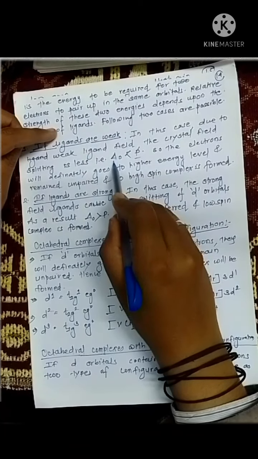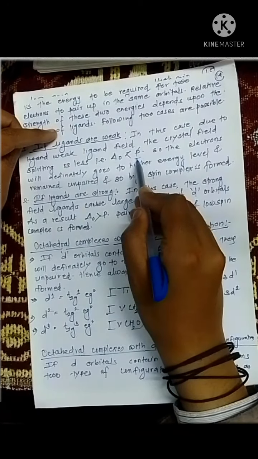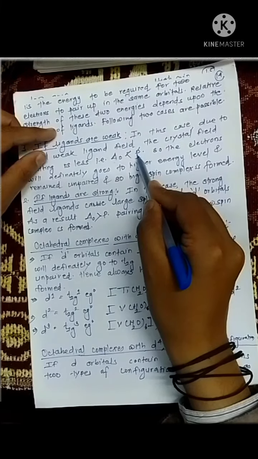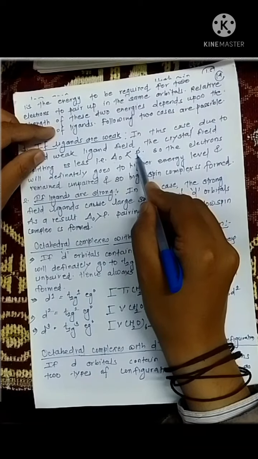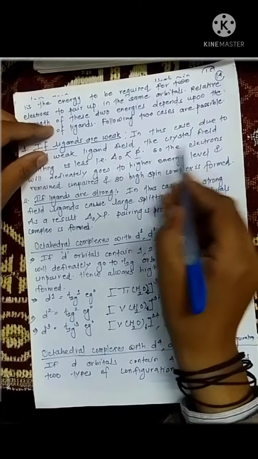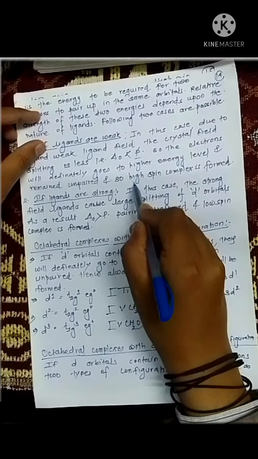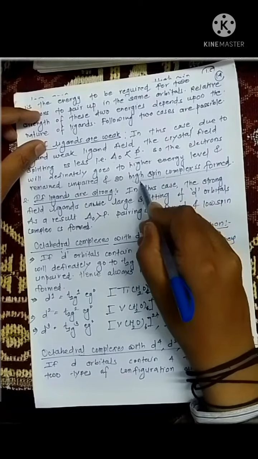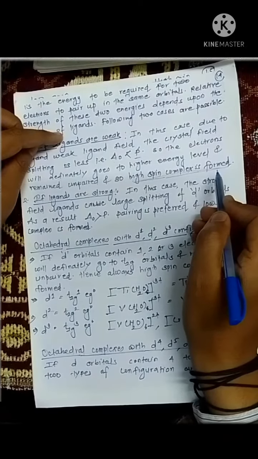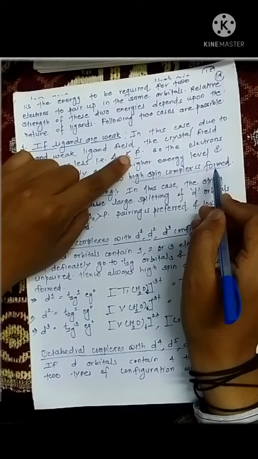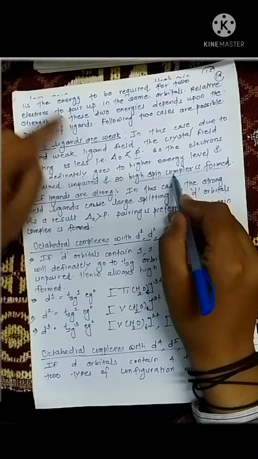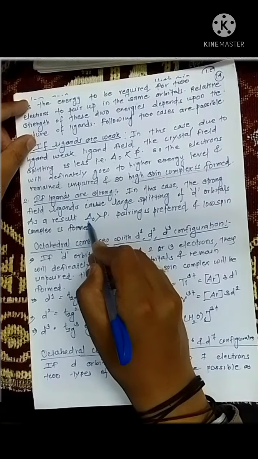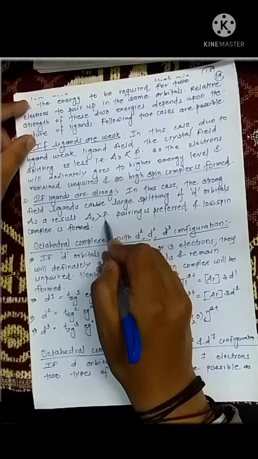It simply means that pairing is not preferred in these complexes, and because of that, weak ligands generally go for high spin complex formation. So if ligands are weak, CFSE is less than the pairing energy, which means high spin complexes are formed. If ligands are strong, it simply means that the CFSE value is greater than the pairing energy.